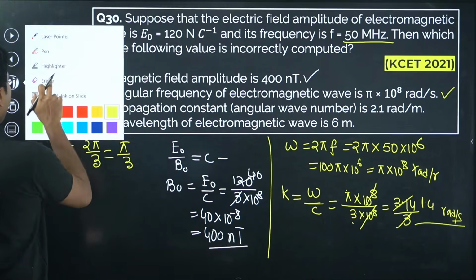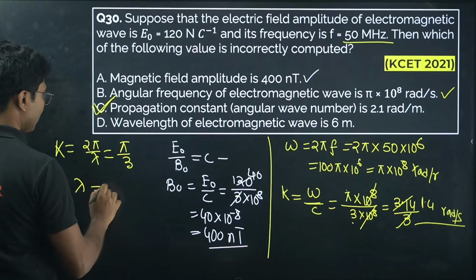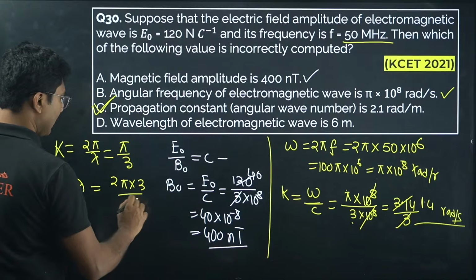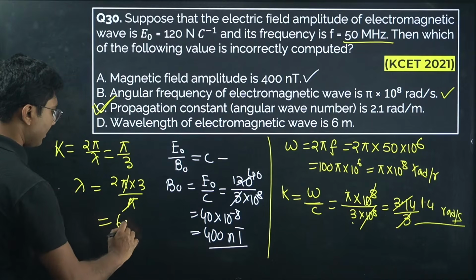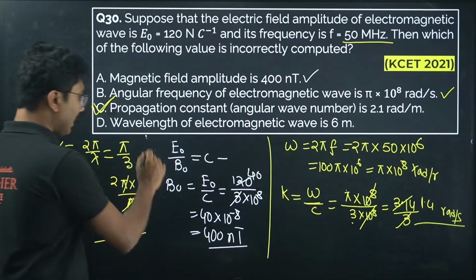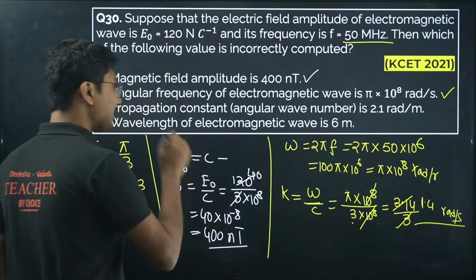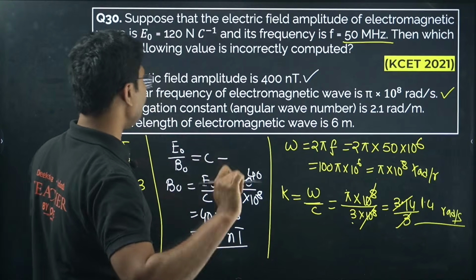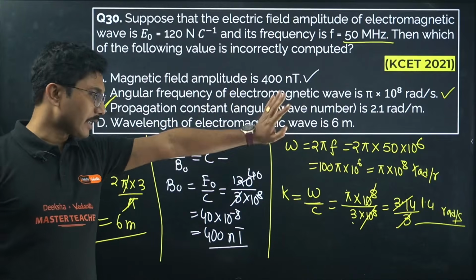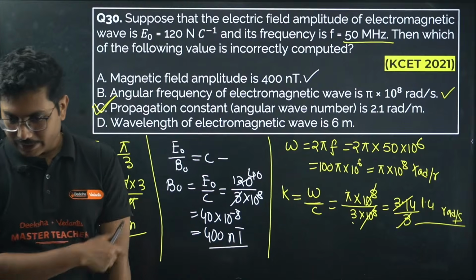So lambda equals 2 pi into 3 divided by pi, so it will be 6 meter. Wavelength with lambda, wavelength with omega, wavelength with frequency, everything is related. So this is a very tricky question from 2021. So the propagation constant is incorrectly computed, and the remaining values are all correctly answered.